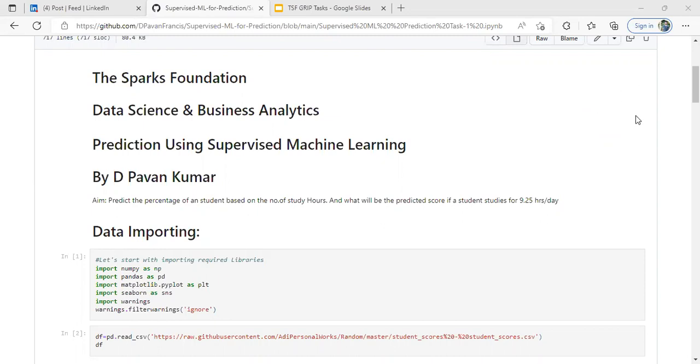Here I am to present my internship project, where I'm working as an intern at the Spark Foundation in data science and business analytics. My goal is to predict using supervised machine learning, and I have my abstract.